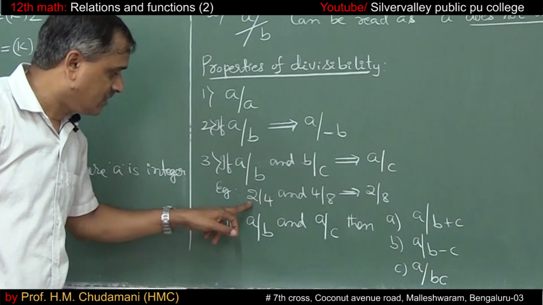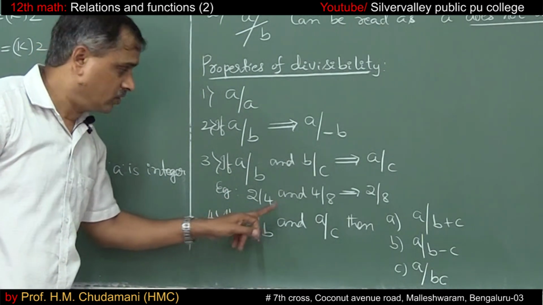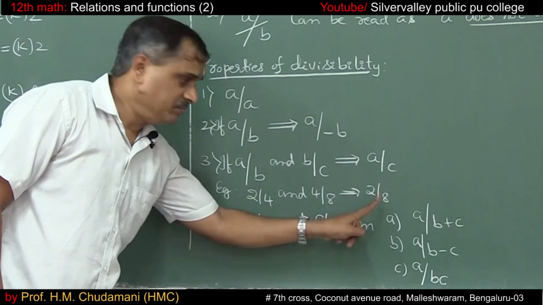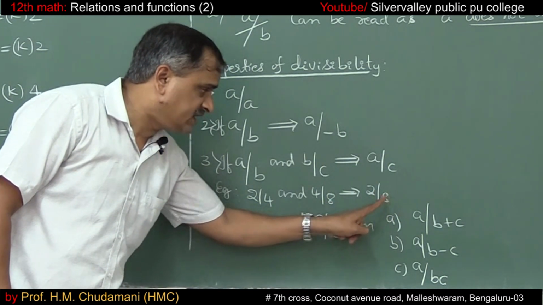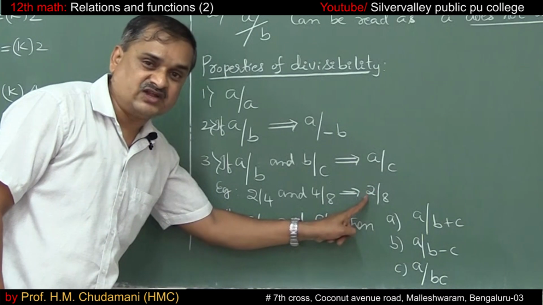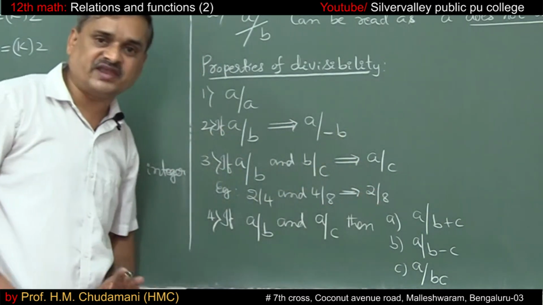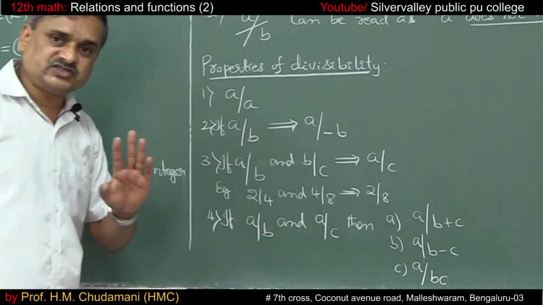Let me take an example. 2 divides 4 and 4 divides 8. See, 2 divides 8 also, because B is equal to K times A: 8 equals K into 2. If I select K as 4, which is an integer, 4 into 2 is 8 only. That's why 2 divides 8 also.